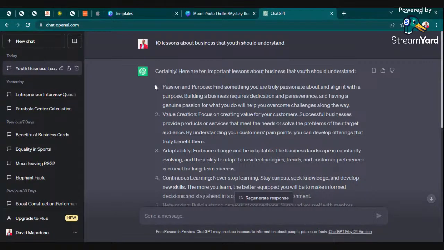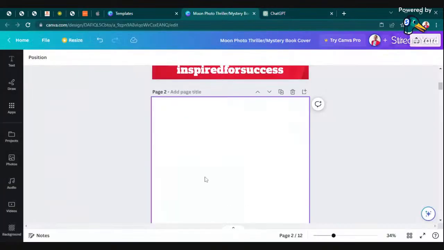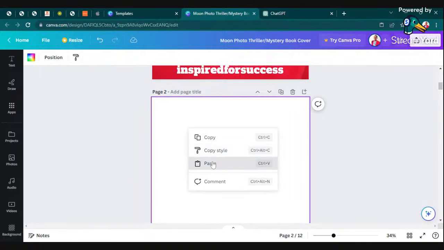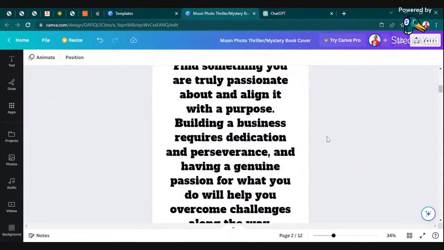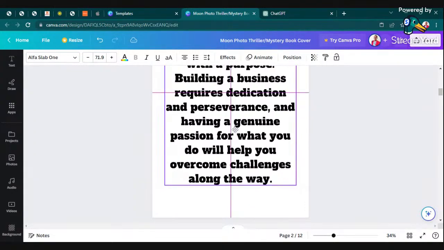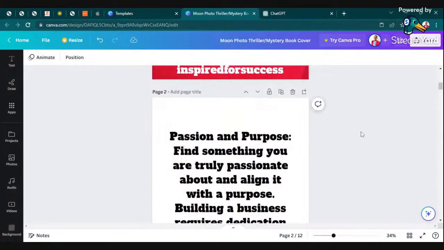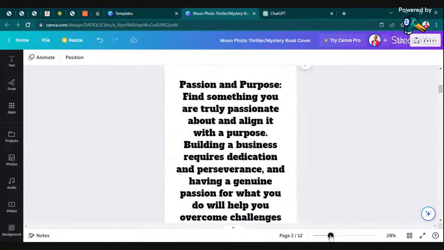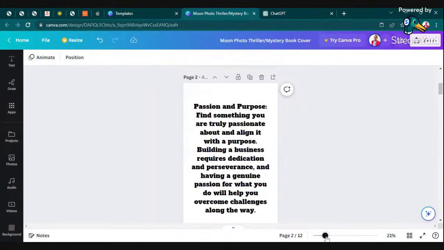So what I'm going to do is to copy and paste each point and explanation, and then we put it in our book. So this is what we are going to get. Don't worry about the font, but if the font is okay, I think we can go along with that.